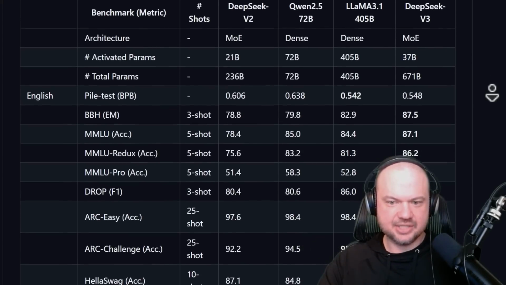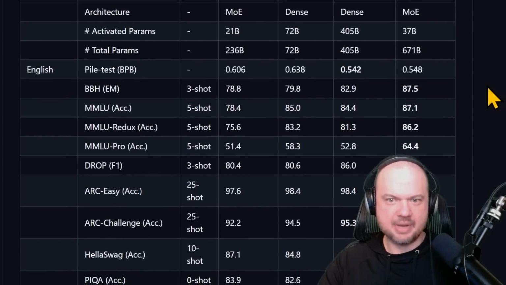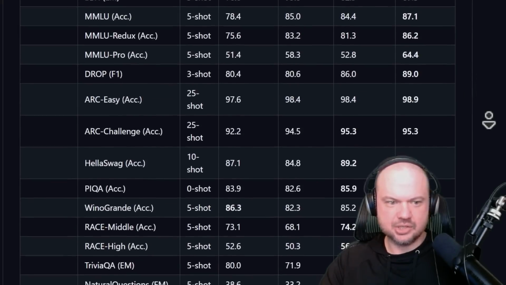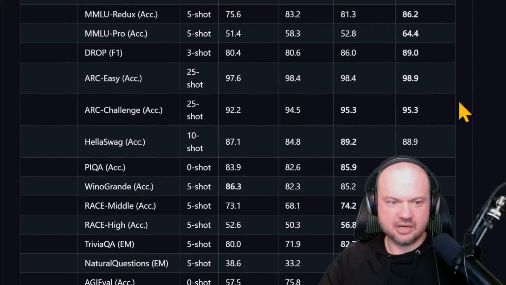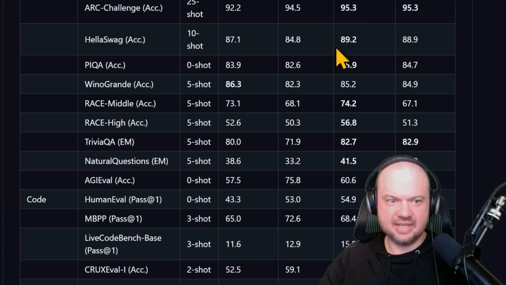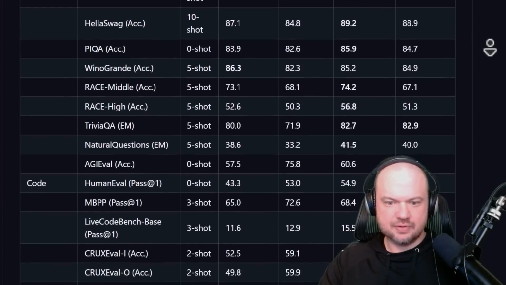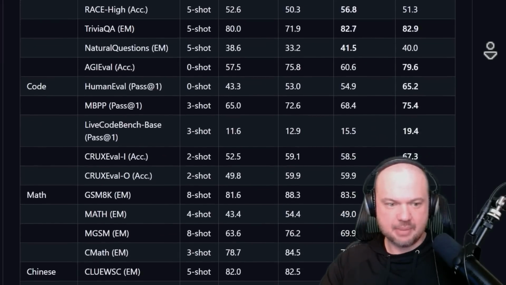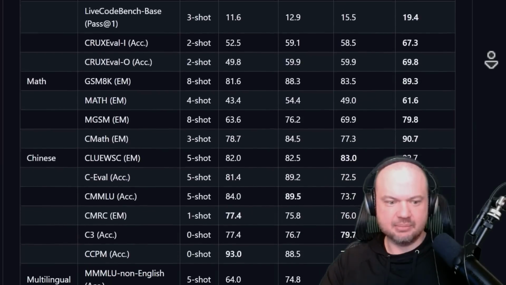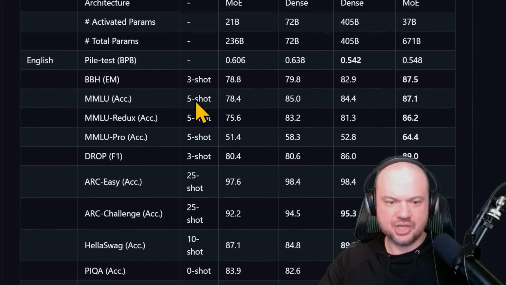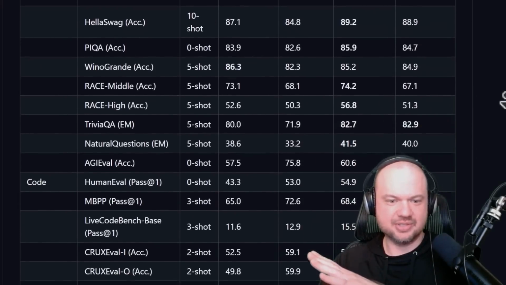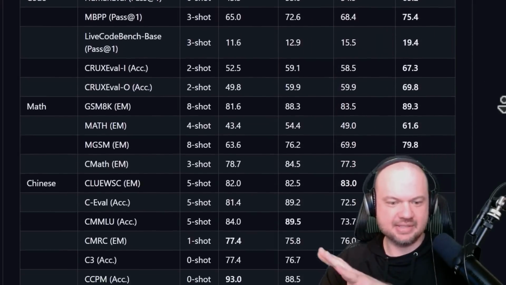And as you can see here, it beats out the Llama 3.1 405B on the MMLU across all the different versions. Very similar scores on the Arc Easy and the Arc Challenge, slightly under on the HellaSwag. But as we're scrolling down here, either it beats or it's competitive with the Llama 405 billion model. Now, they might be cherry picking the results here, trying to show their best results against maybe the ones that Llama didn't do as well on.